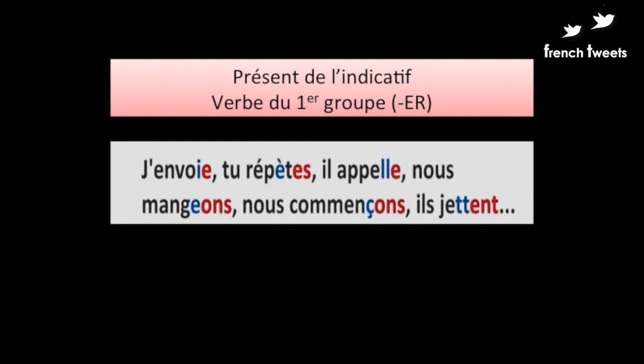Commencer, we have a cédille which is not there in the infinitive form. Jeter, again there are two T's, whereas the infinitive form has a single T. So we have to learn them, and it's not so difficult to memorize as there is a certain logic behind these changes. So let's check them together.